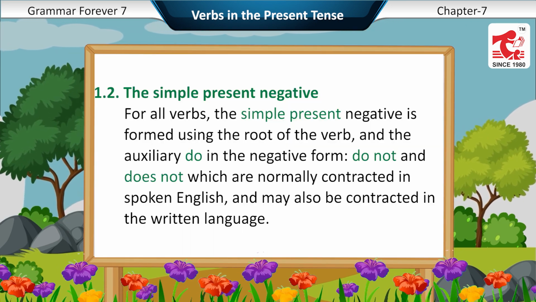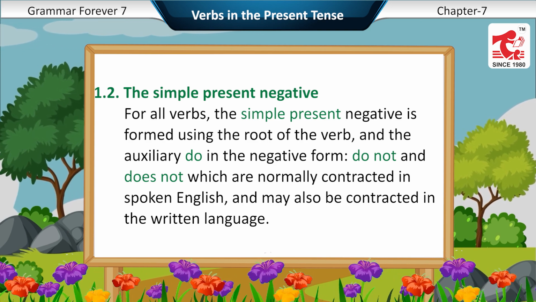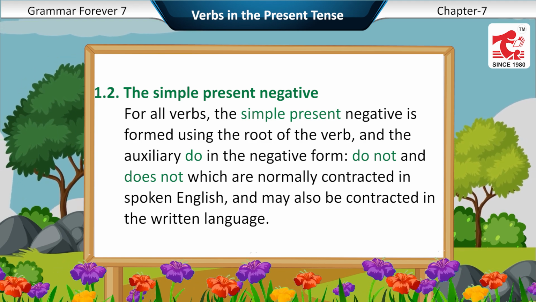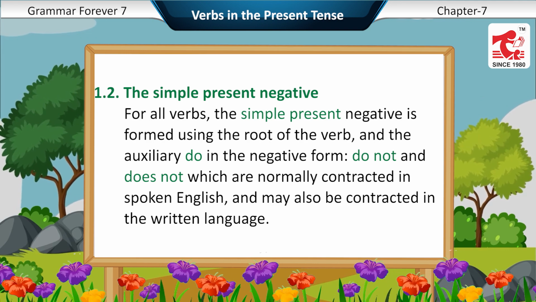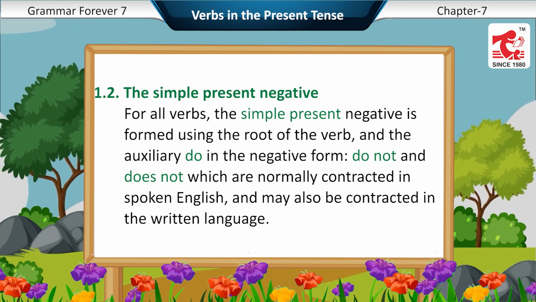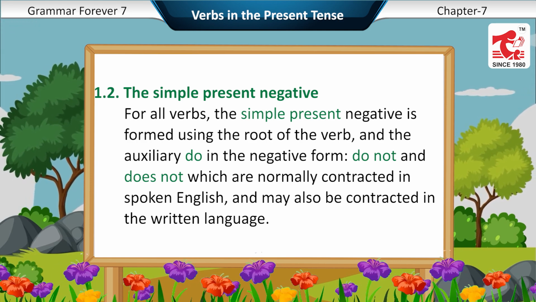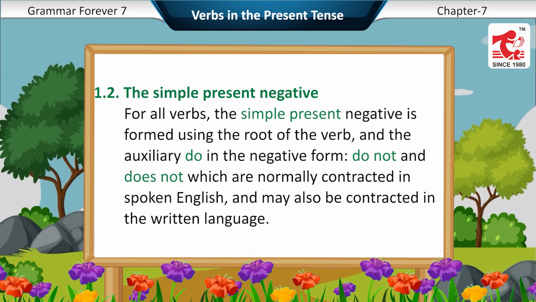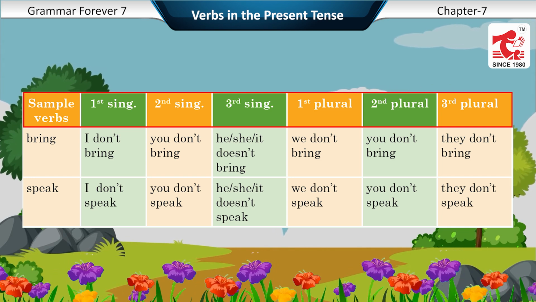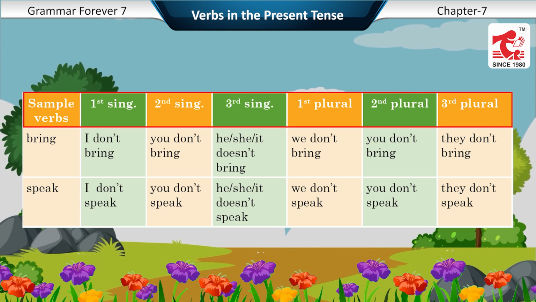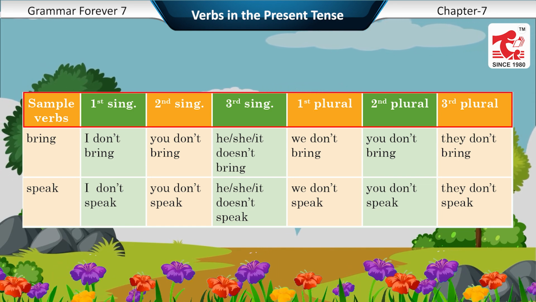The simple present negative. For all verbs, the simple present negative is formed using the root of the verb and the auxiliary do in the negative form, do not and does not, which are normally contracted in spoken English and may also be contracted in the written language. Sample verbs: first sing, second sing, third sing, first plural, second plural, third plural.